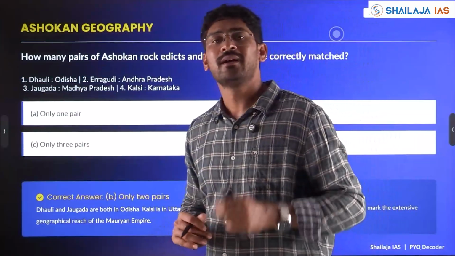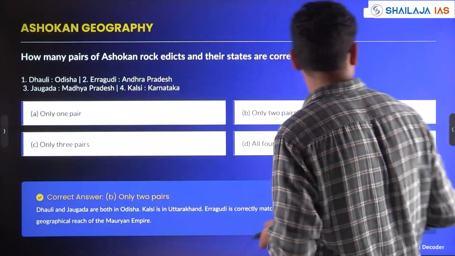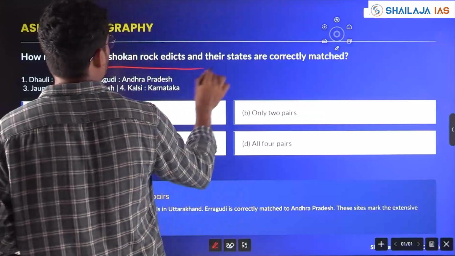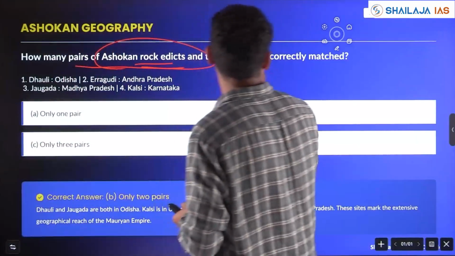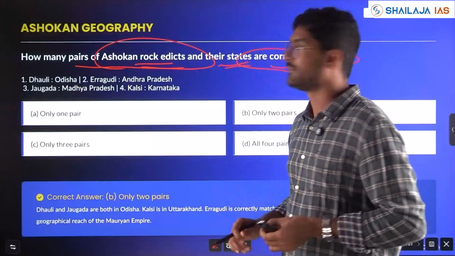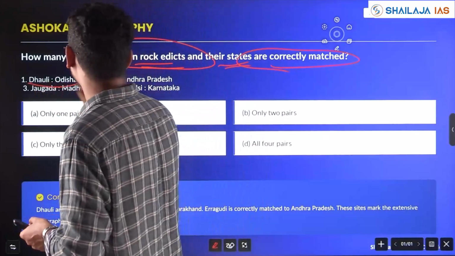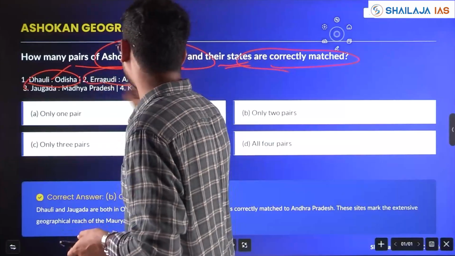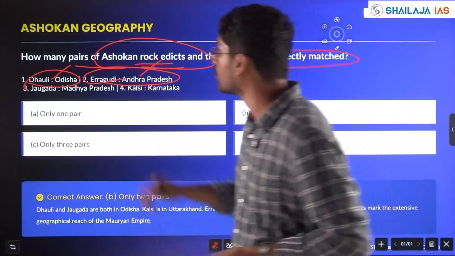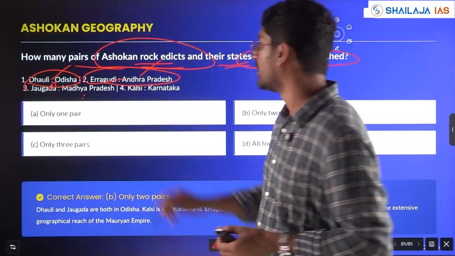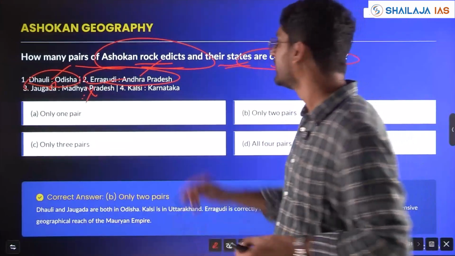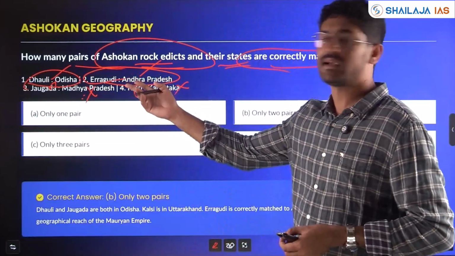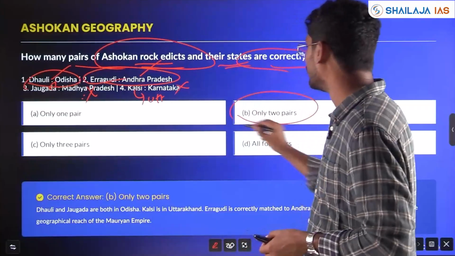Next, Ashoka, Mauryan Empire, linked with geography again. The question asks how many pairs of Ashoka's rock edicts and their states are correctly matched. Dhauli, Odisha, correct. Erraguddi, Andhra Pradesh, correct. Jaugada rock edict is in Odisha, not Madhya Pradesh. Kalsi is in Uttarakhand, not Karnataka. So 2 pairs are right, 2 pairs are wrong. The answer will be only 2 pairs.